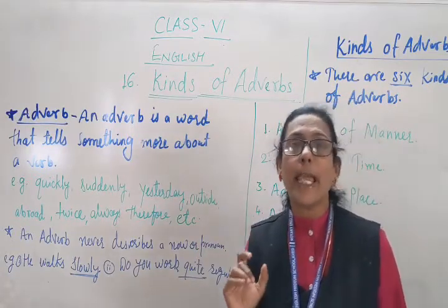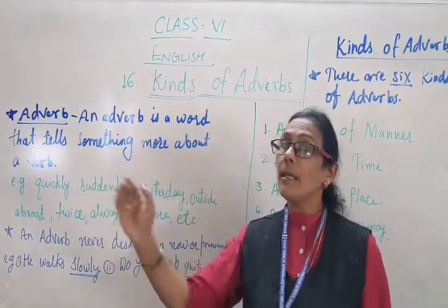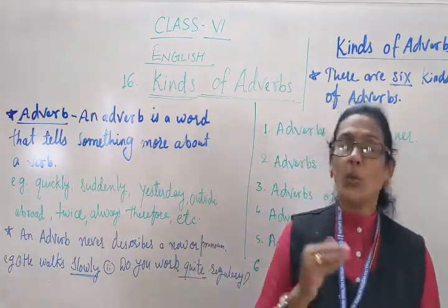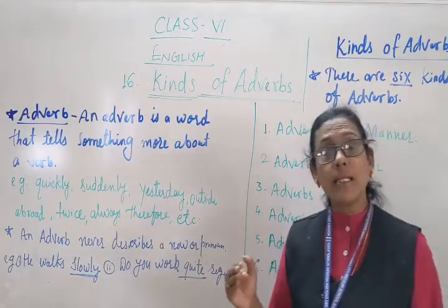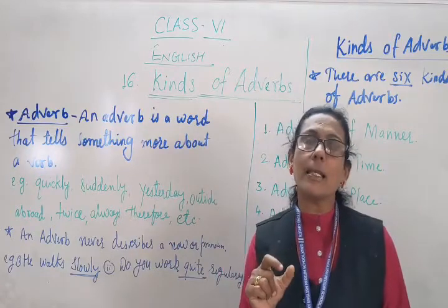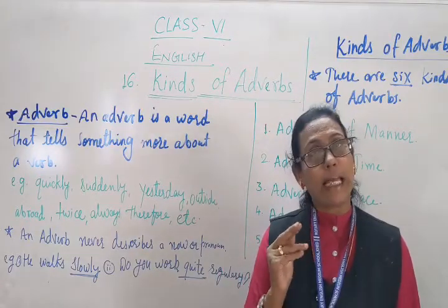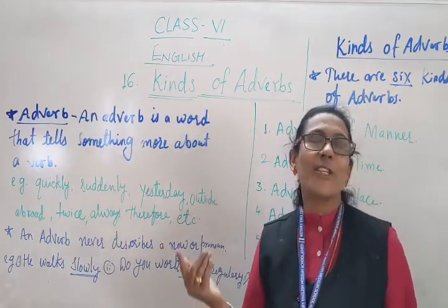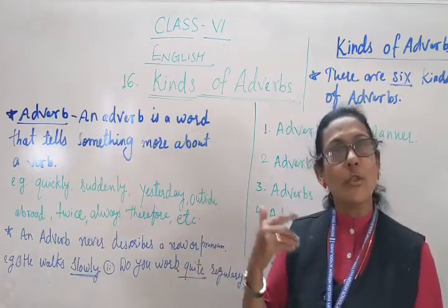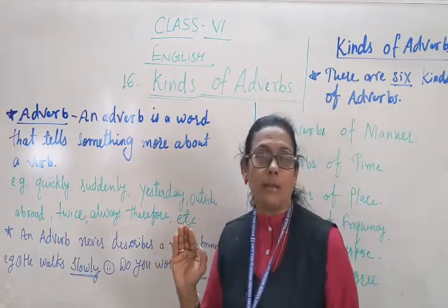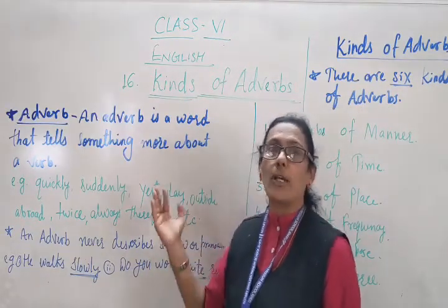Came is the verb. How did she come? She came quickly. She sings sweetly. Sings is the verb. How does she sing? She sings sweetly. So in this way, when we are adding something to the verb, it is called an adverb.